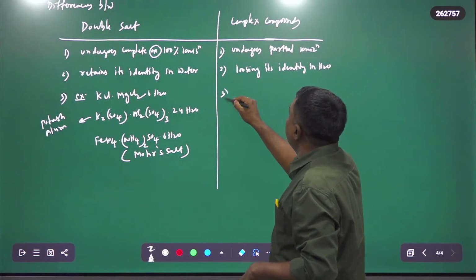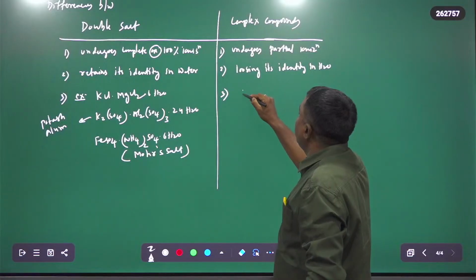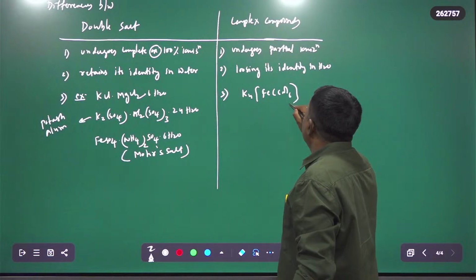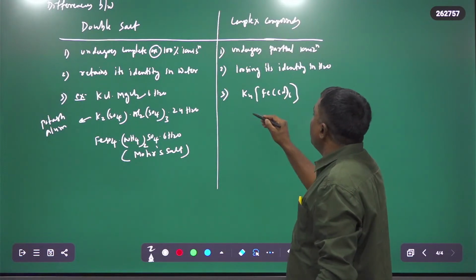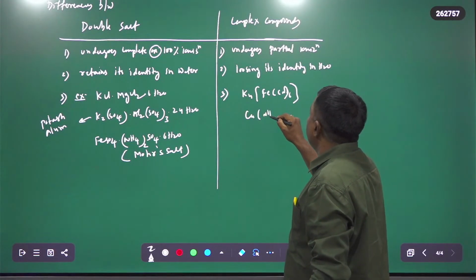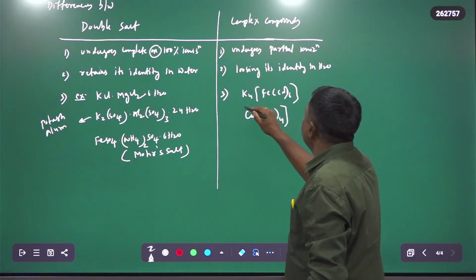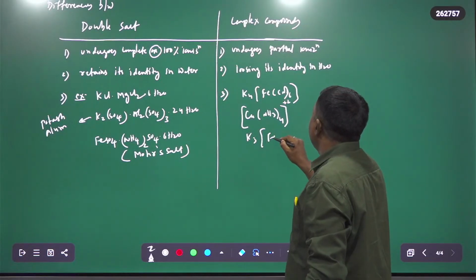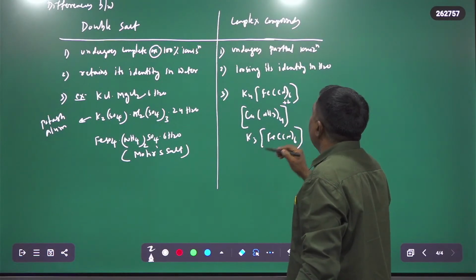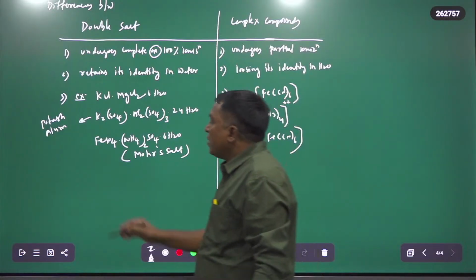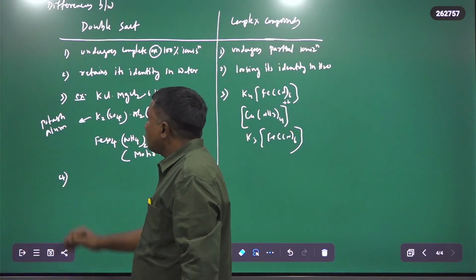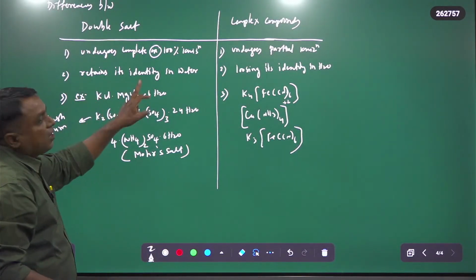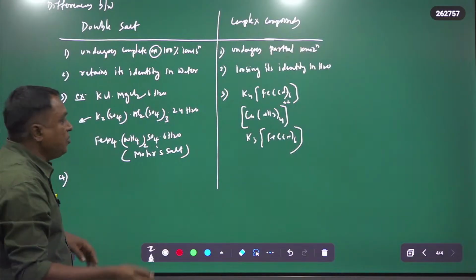Whereas in the case of complex compounds, K4[Fe(CN)6] is a complex compound, [Cu(NH3)4]2+ and K3[Fe(CN)6]. So these are complex compounds. The most important point is that when dissolved in water, double salts form all their constituent ions.